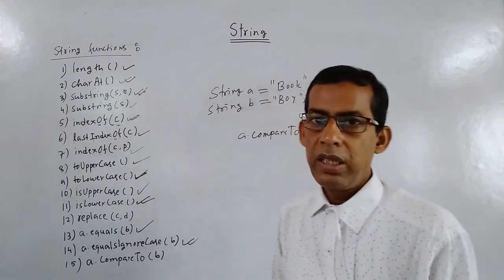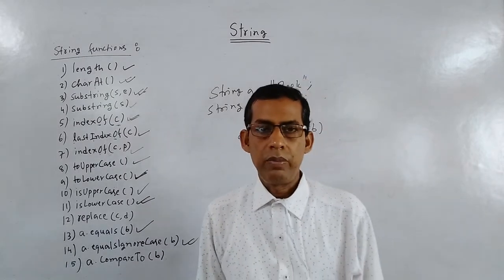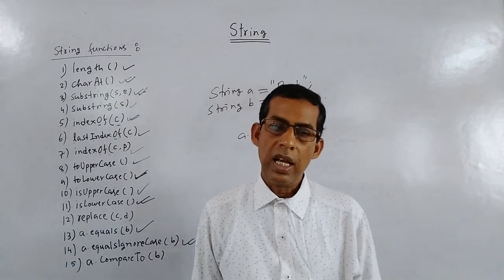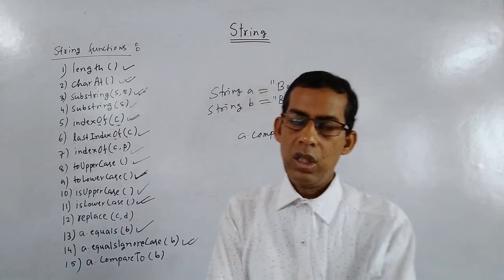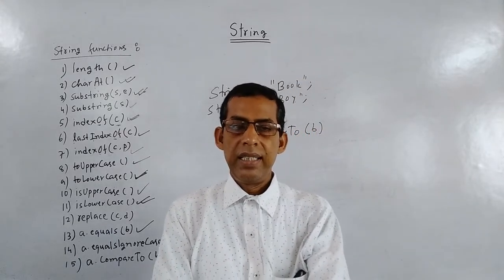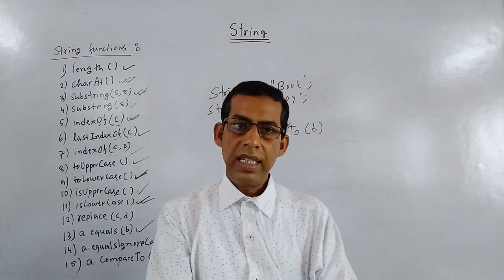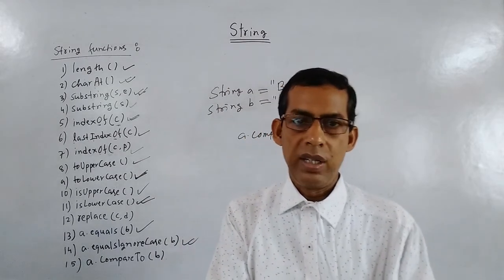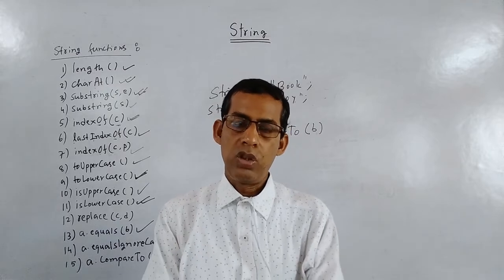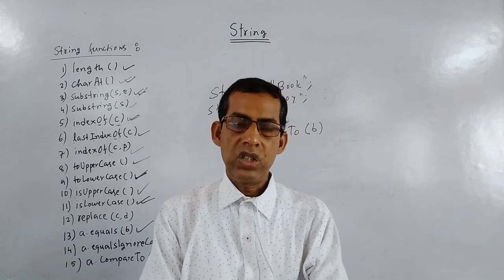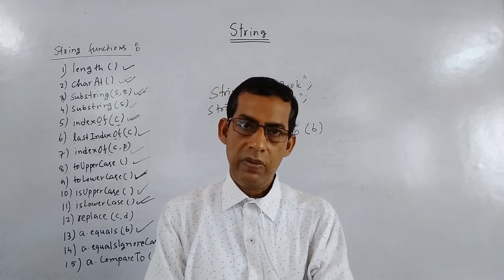Sometimes in ICSE, questions come: what is the difference between equals and compareTo functions? So equals checks whether two strings are the same or not, but compareTo checks two strings lexicographically, means by using Unicodes or ASCII code, and it checks where the Unicode differs.